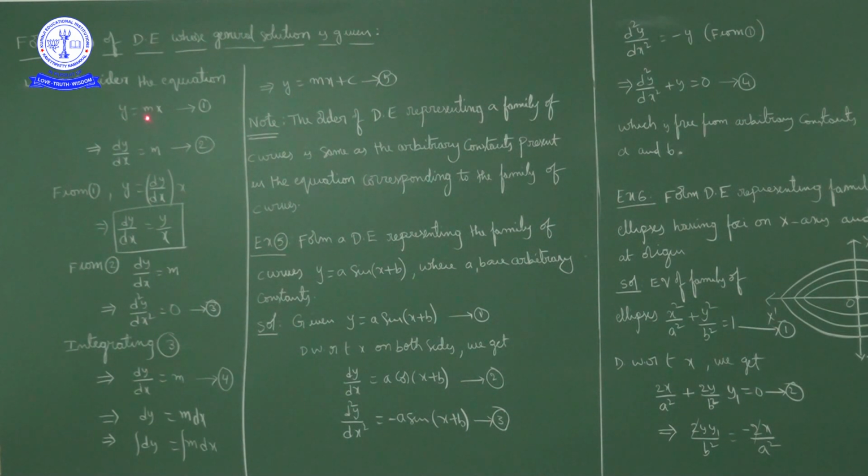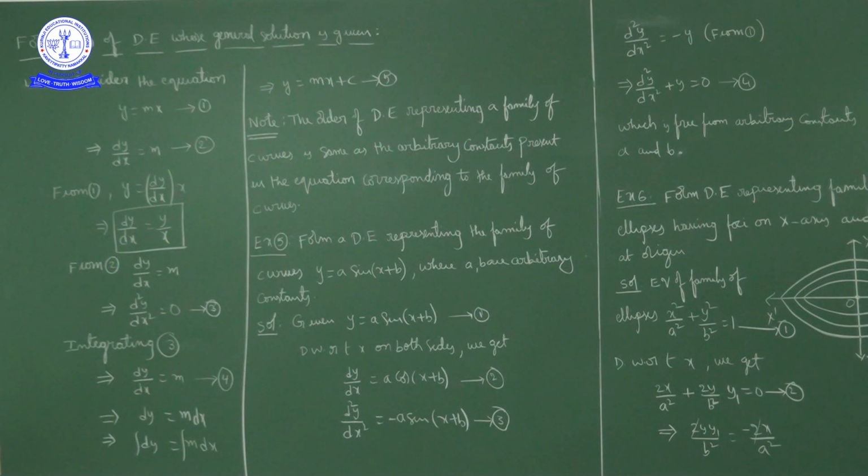Y is equal to x, y is equal to 2x, y is equal to 3x, y is equal to 1 by 2x, y is equal to minus x, y is equal to minus 2x, minus 1 by 2x. Now all these are a family of lines passing through the origin. Here what is the parameter? The parameter is m. The arbitrary constant is m.